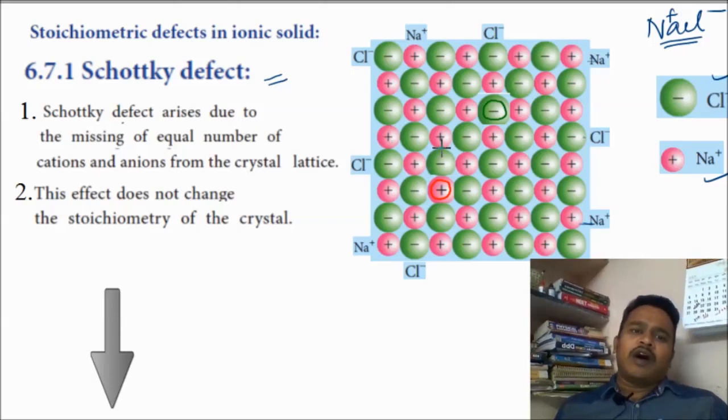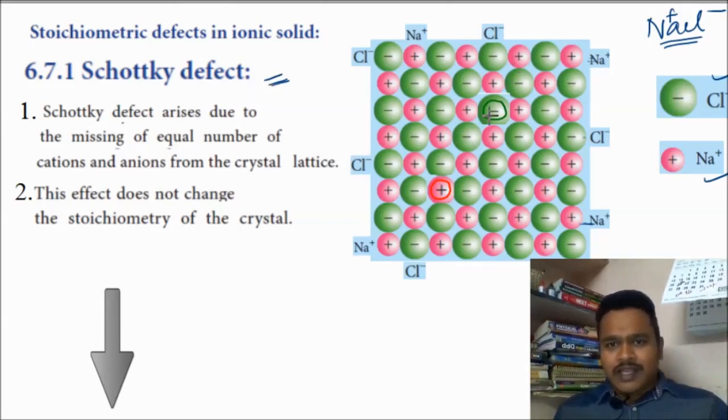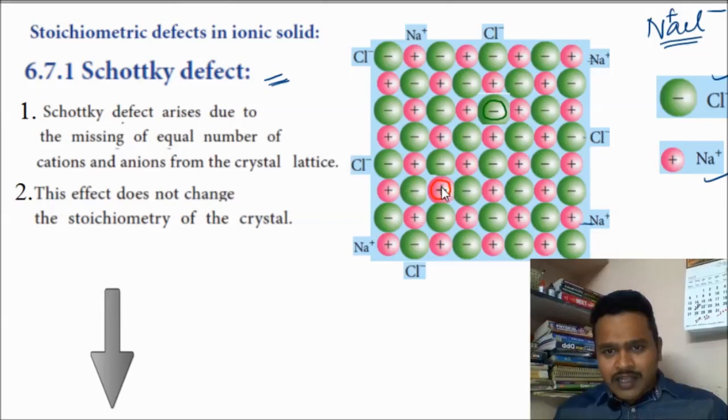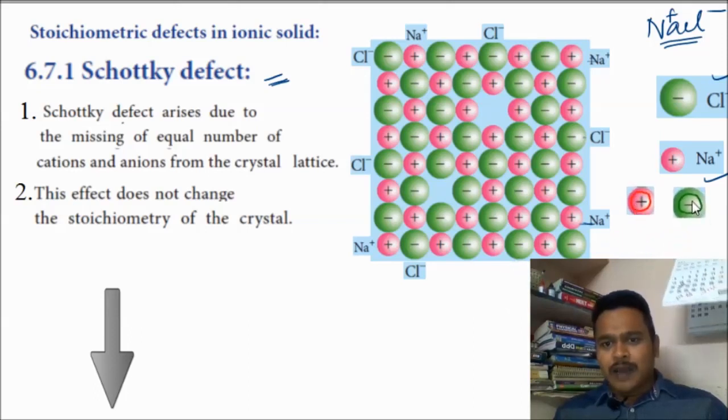Okay, what is the Schottky defect? How is it going to be generated? When it is generated, see, I will show. It is an arrangement. Here one positive ion is coming out, this positive ion that is arranged here. At the same time, one negative ion is also coming out. One positive ion is coming out and also one negative ion is coming out.